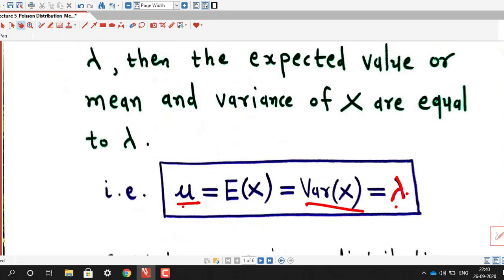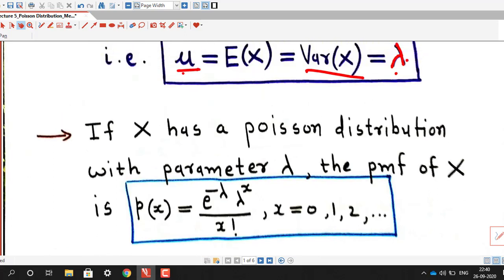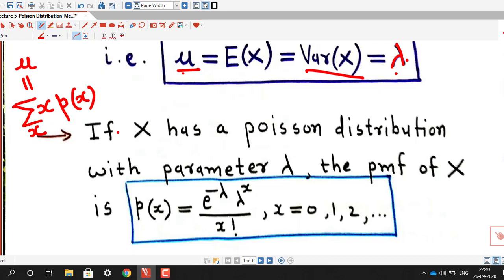First we derive the formula for the mean. The mean of a discrete random variable is defined as the summation of x times p(x) over all possible values of x. We are interested in the mean of the Poisson distribution.